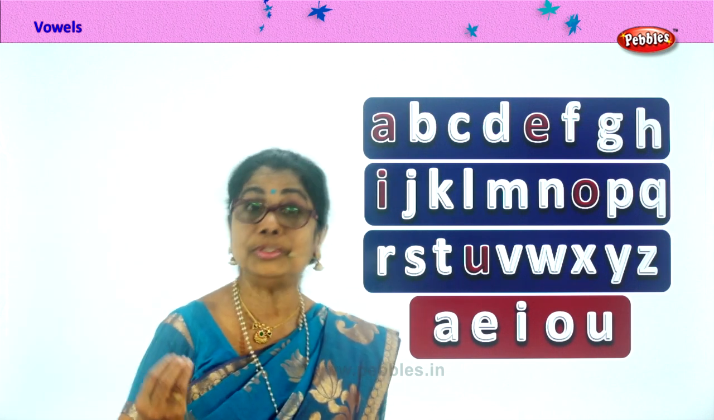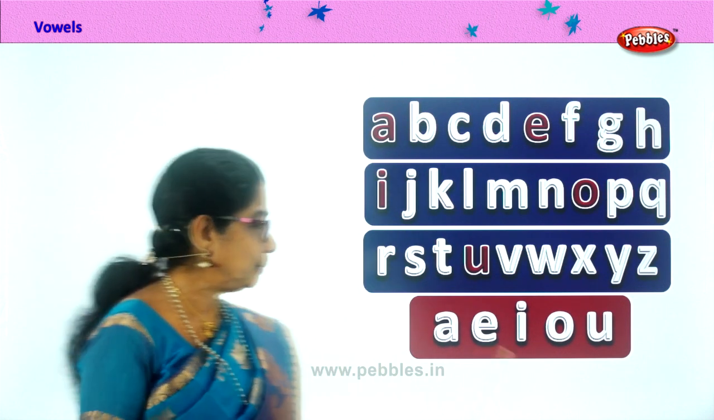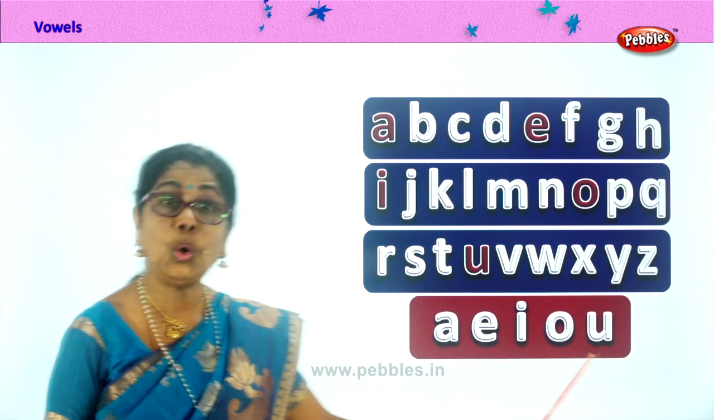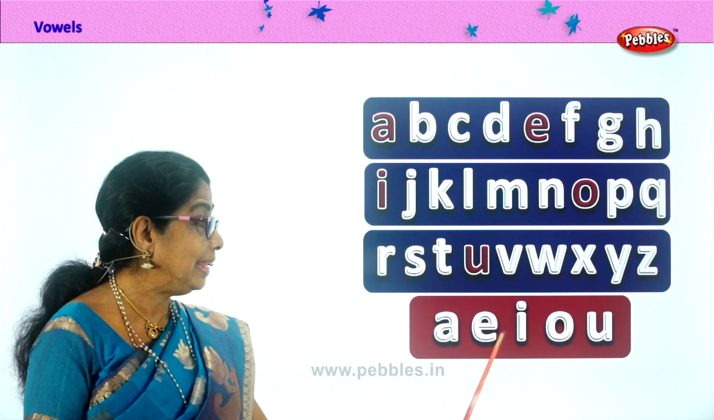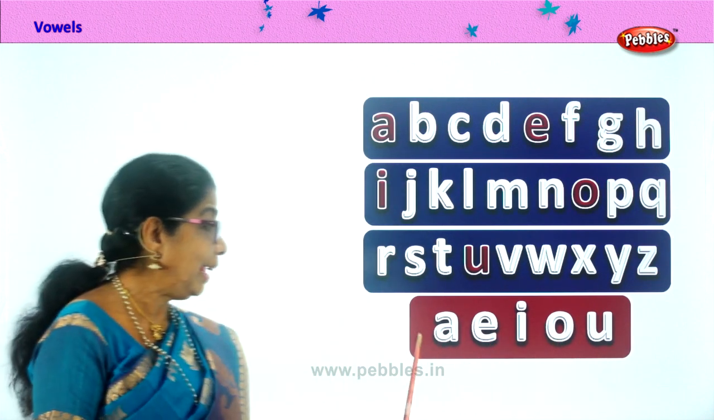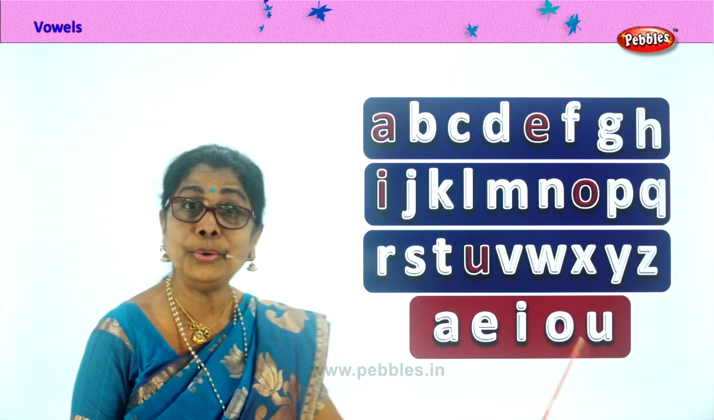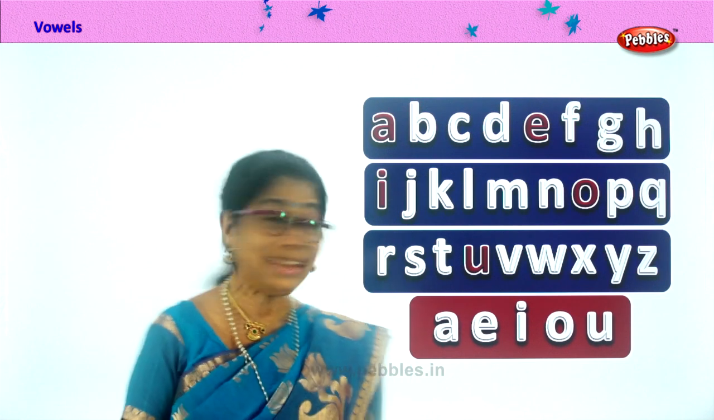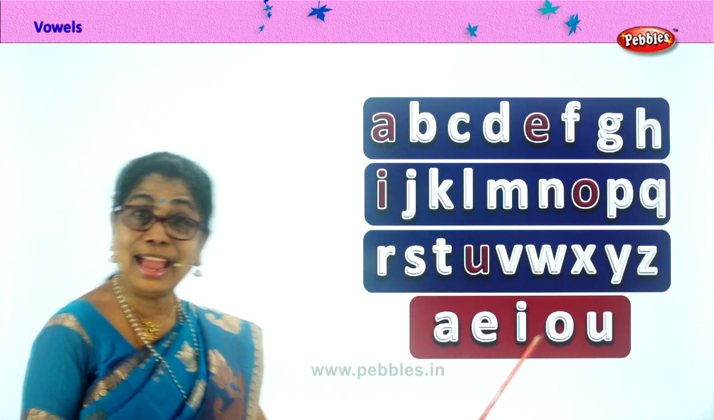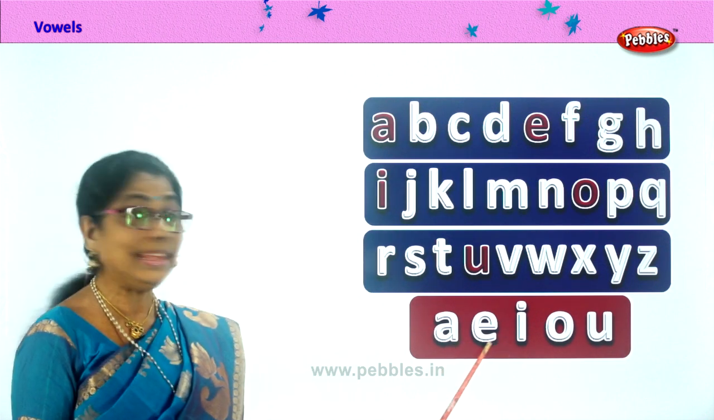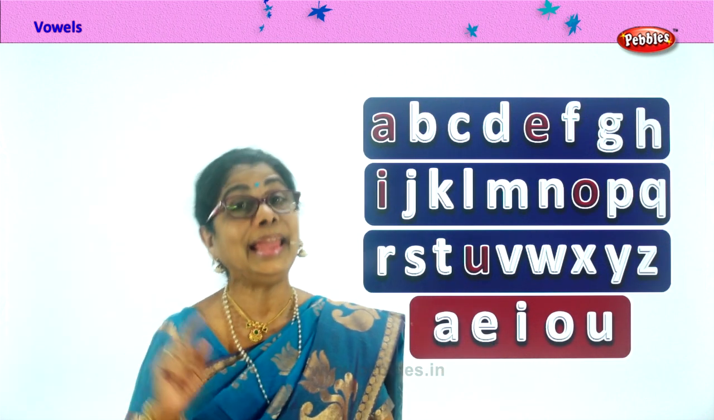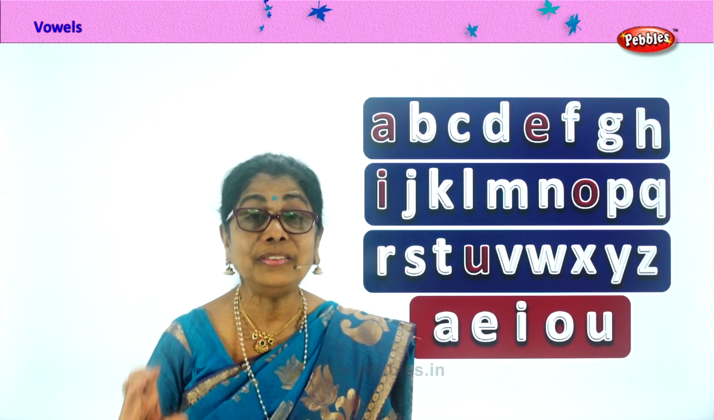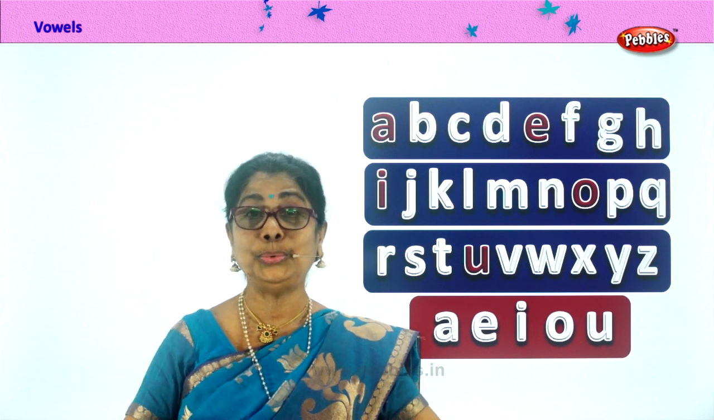Now to remember the vowels, you can sing a song. Yes? Now, listen. A, E, I, O, U. A, E, I, O, U. A, E, I, O, U are the short vowels that you use. Take it again. A, E, I, O, U. A, E, I, O, U. A, E, I, O, U are the short vowels that we use.